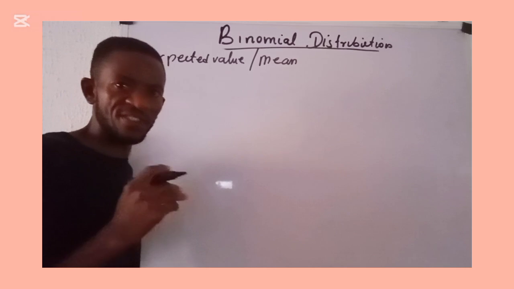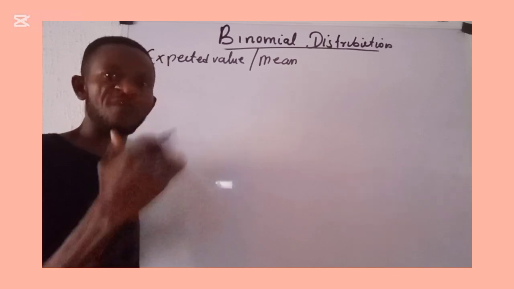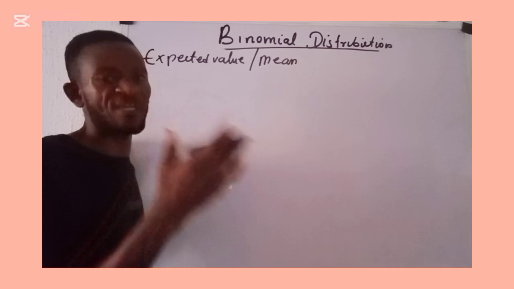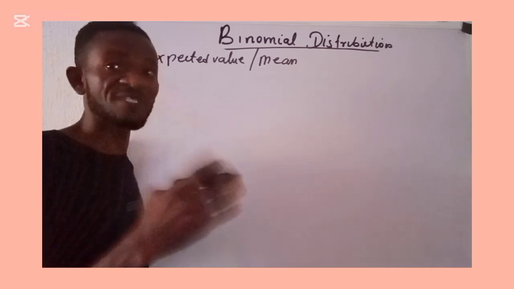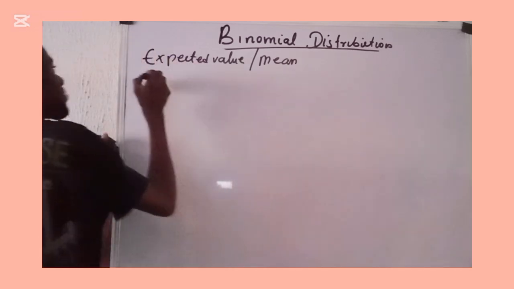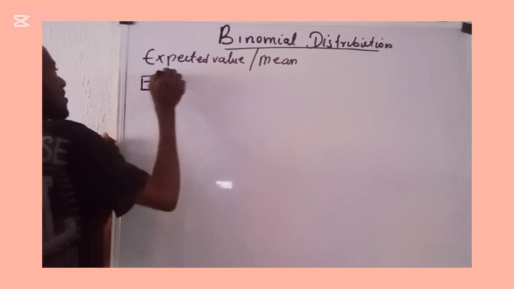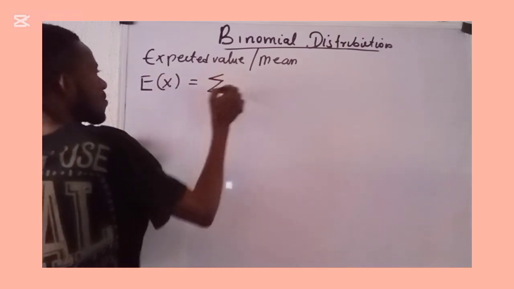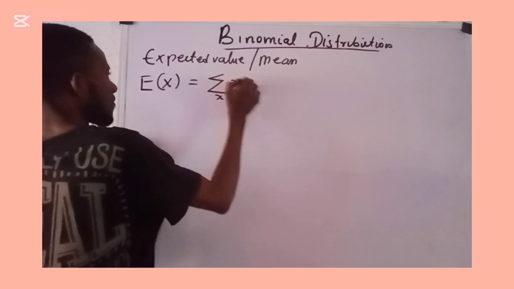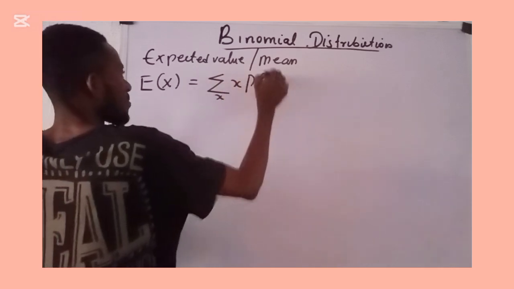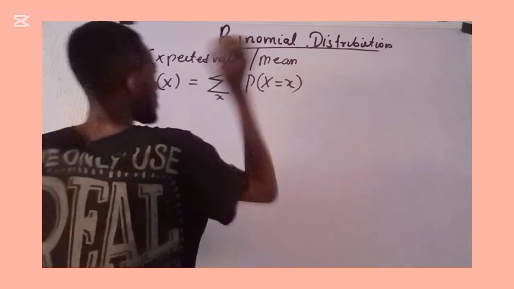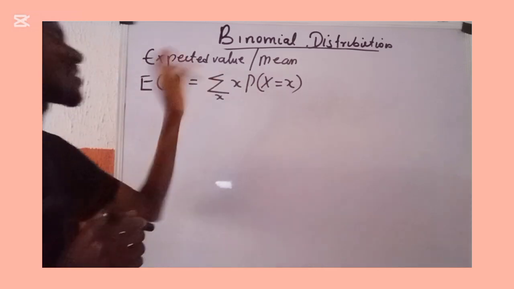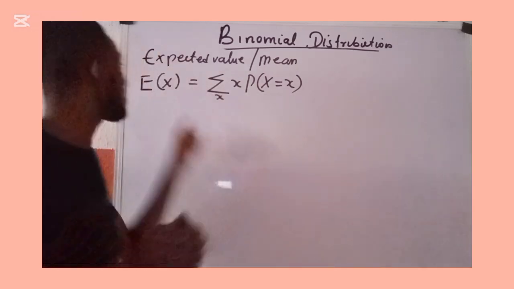So the question is, how is the expected value of a random variable in the first place defined? We define it as E of X is given as the sum over the range of x of x times P of capital X equals small x. This is the definition of the expected value of any random variable X.